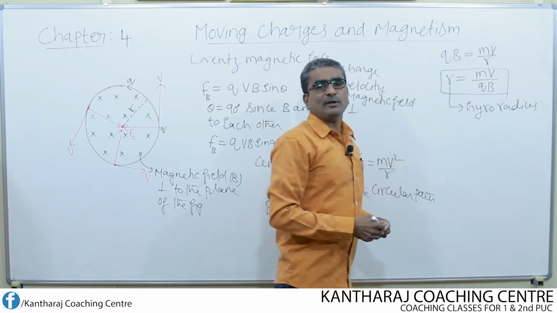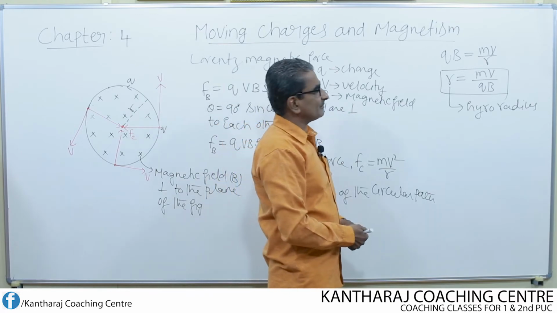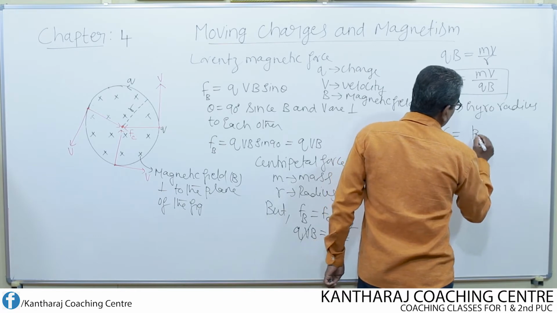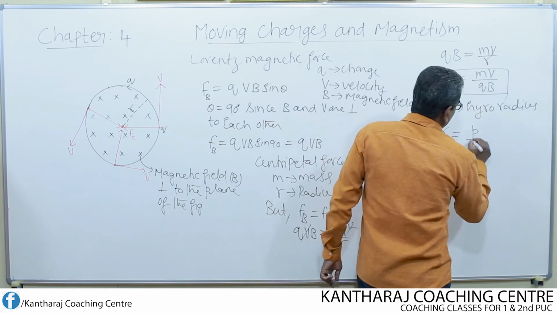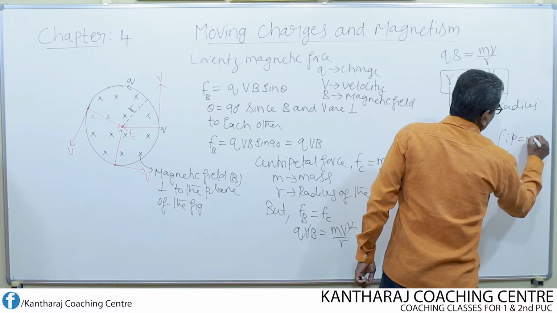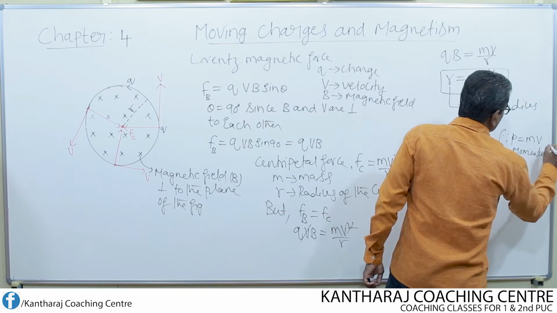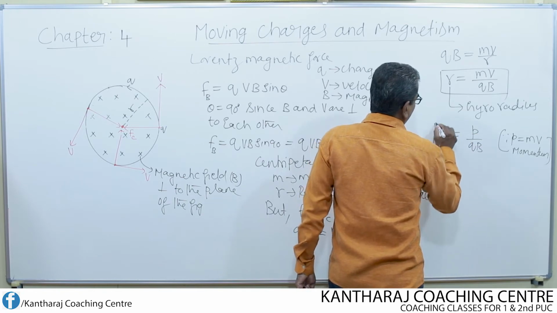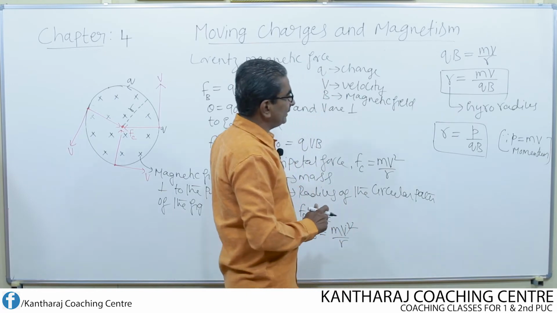Gyro means rotation or rotating. So, gyro radius. Suppose for mass and velocity, if I substitute p, the momentum of the charged particle, then r will be equal to p divided by QB. So radius can be expressed in terms of momentum. Radius can also be expressed in terms of mass and velocity.